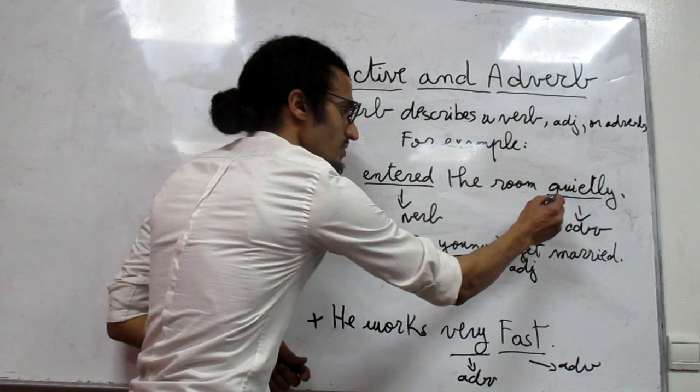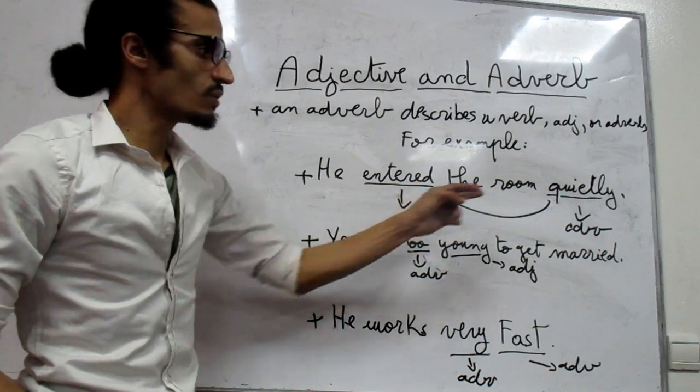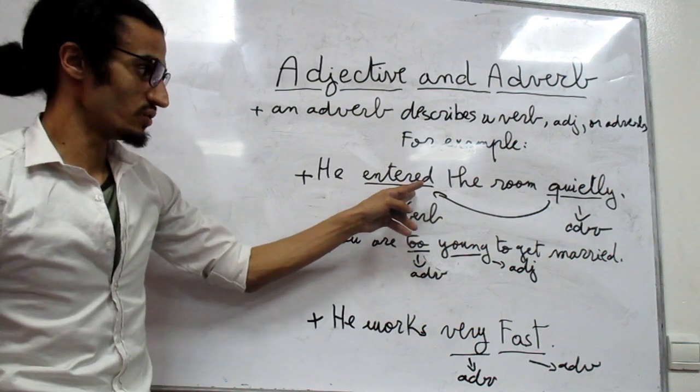Why? Because it describes the verb enter. How he entered the room? Quietly. يعني quietly تعود إلى الفعل entered.